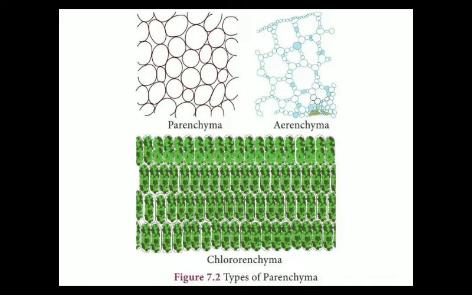How does the formation of aerenchyma take place? The cells of the parenchymatous tissue get loosely arranged, and due to this loose arrangement of the cells, an air cavity forms, and this air cavity helps in the floating of that aquatic plant. So finally, parenchymatous tissue is of two types. The first one is chlorenchyma, and the second one is aerenchyma.